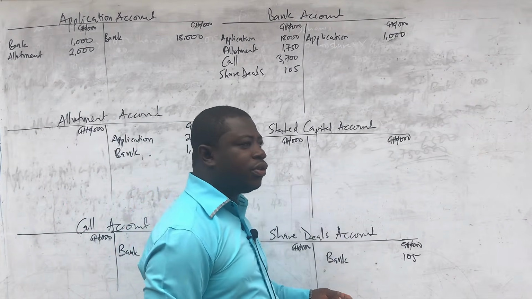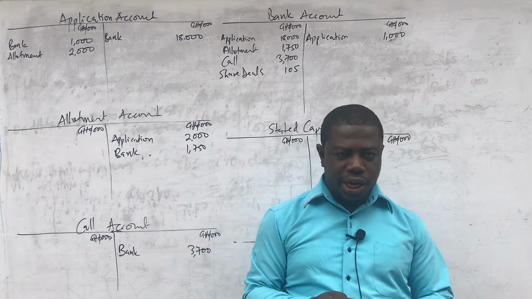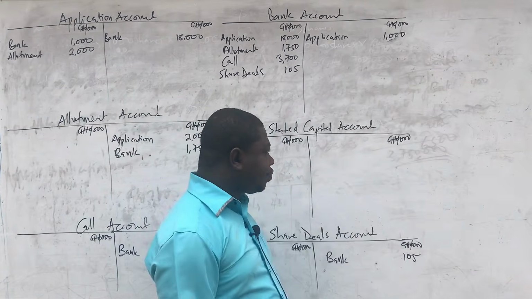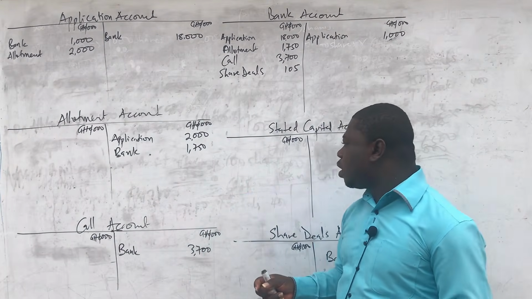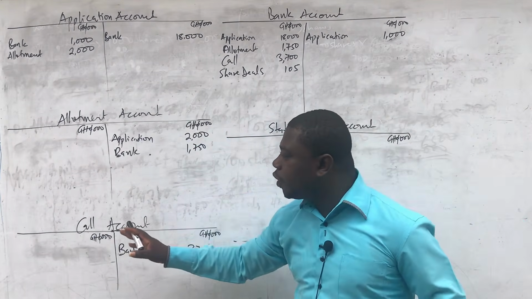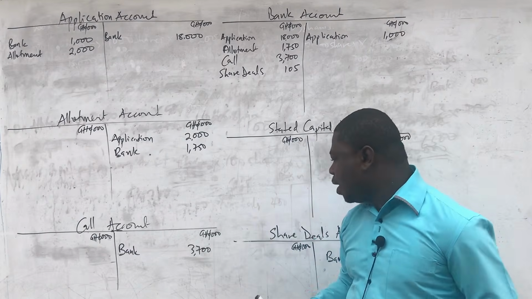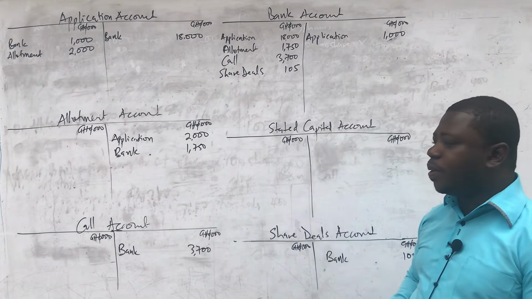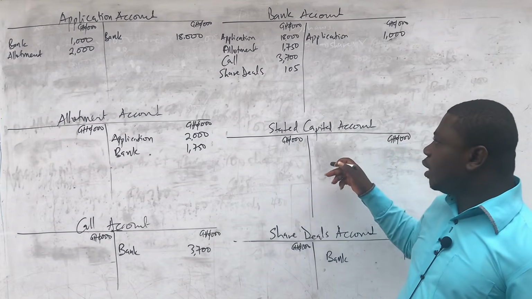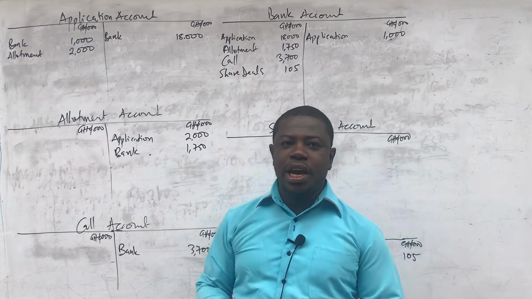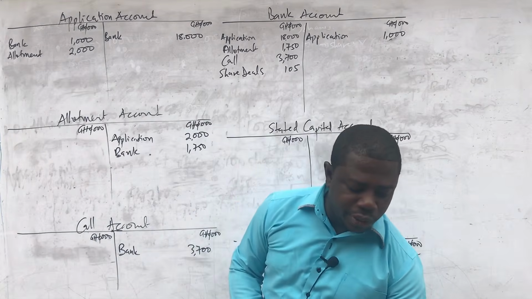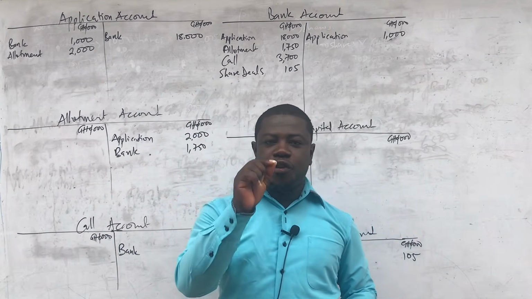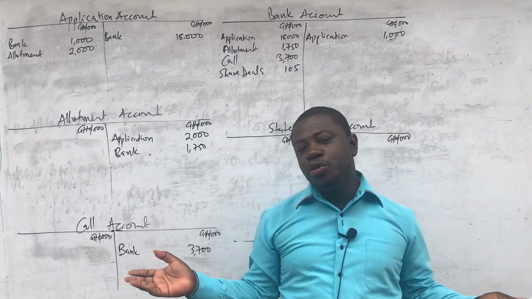The only one we are not transferring is the share deals. I told you that share deals is part of the components of equity. Now, we are supposed to transfer these amounts from the temporary accounts to the stated capital. But remember, share deals is not going to be transferred. Now, before we transfer to the stated capital, remember that I told you from the question that there was an opening balance for stated capital. If you forget that, you'll be in trouble.